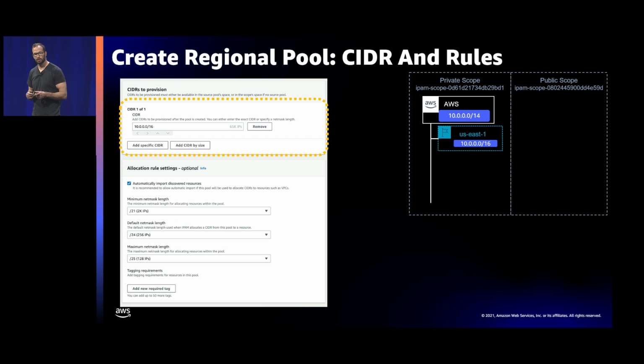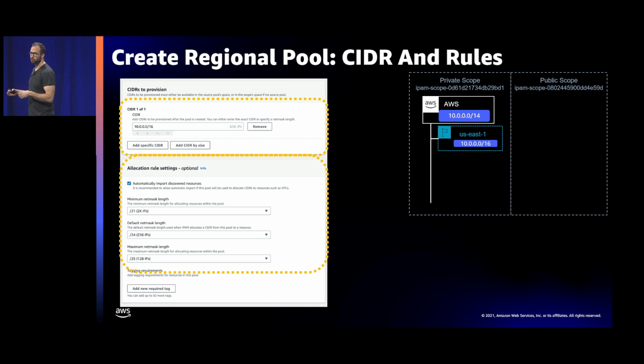And there's two options. You can manually specify, hey, I want this particular range, or you can just say, give me the next available /16, and IPAM will just give it to you. So in this case, that's what I did. I said, give me an additional CIDR based on a /16. It's going to go to US East 1, and I have the range available there.